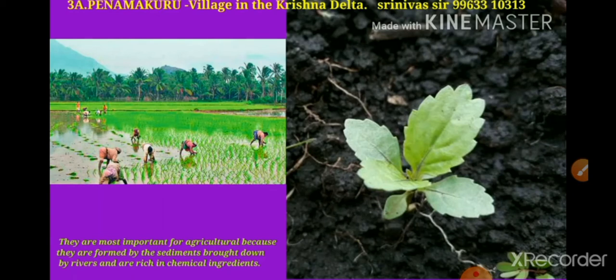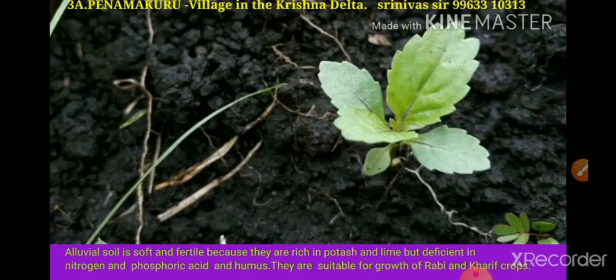They are most important for agriculture because they are formed by sediments brought down by the rivers and are rich in inorganic chemicals. Alluvial soil is soft and fertile because it is rich in potash and lime but deficient in nitrogen, phosphoric acid and humus. They are also suitable for the growth of Rabi and Kharif crops. Understand children?